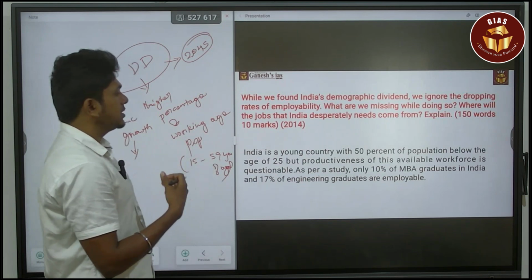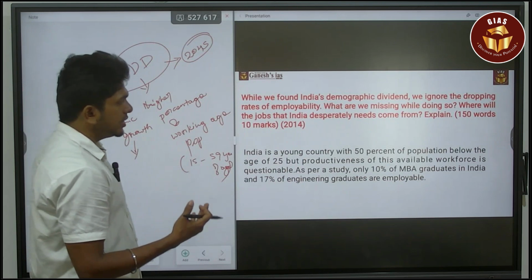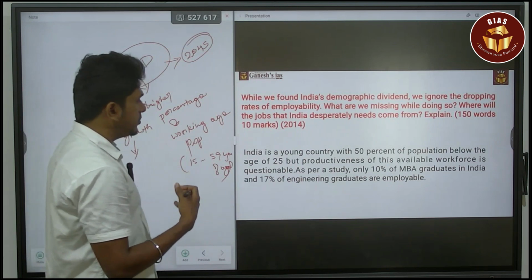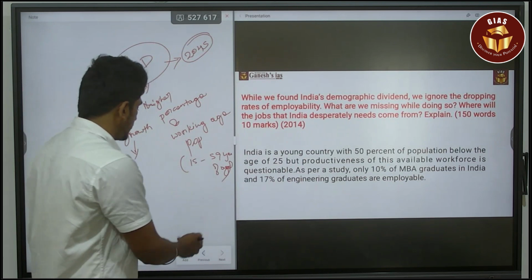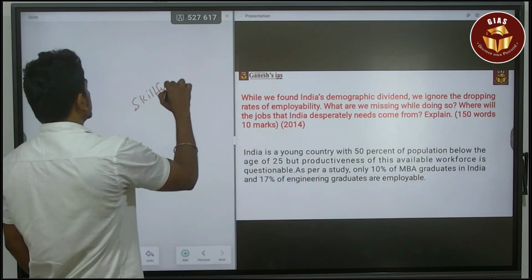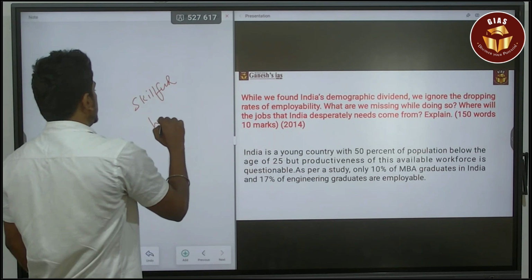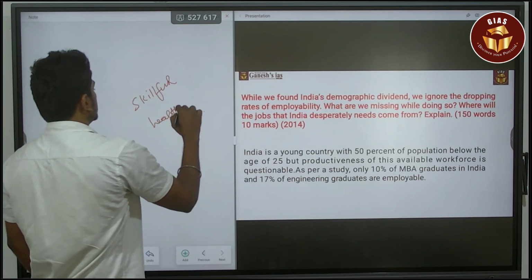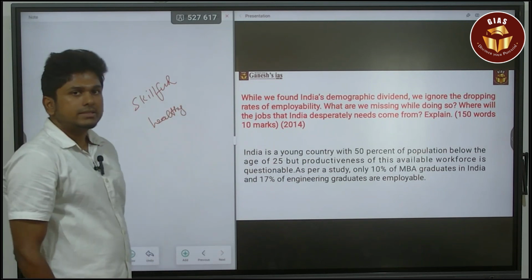For example, as per the study, only 10% of the MBA graduates in India and 17% of the engineering graduates are employable, which means they are skillful or else healthy. So that is the major issue.